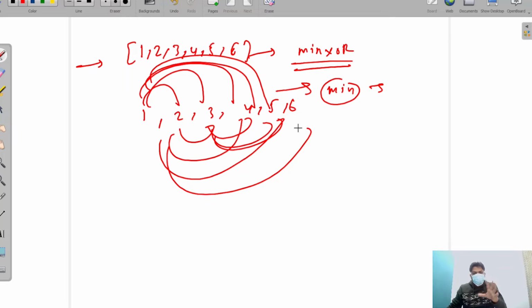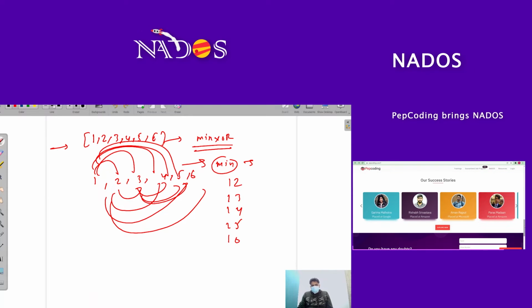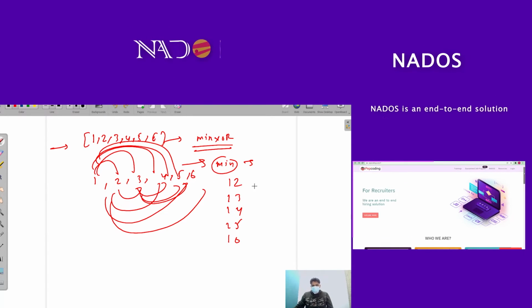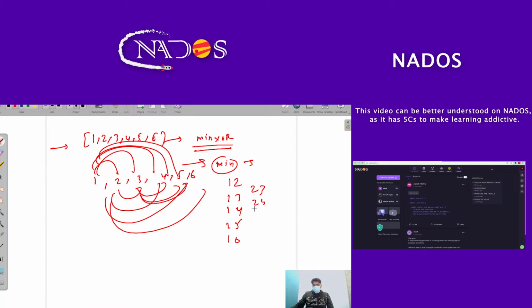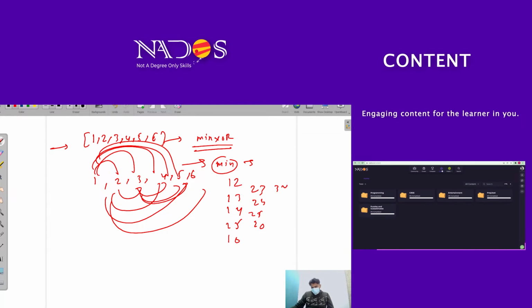So how many pairs do we have? 1 with 2, 3, 4, 5, 6. But 2, 1 is not possible, because the commutative property applies to XOR, so it will not create a new XOR value. So 3, 1 is not valid and it will be neglected. The pairs can be 1, 2, 1, 3, 1, 4, 1, 5, 1, 6, and 2, 3, 2, 4, 2, 5, 2, 6, and 3, 4, 3, 5, 3, 6, 5, 6, and 4, 5 and 4, 6 also.